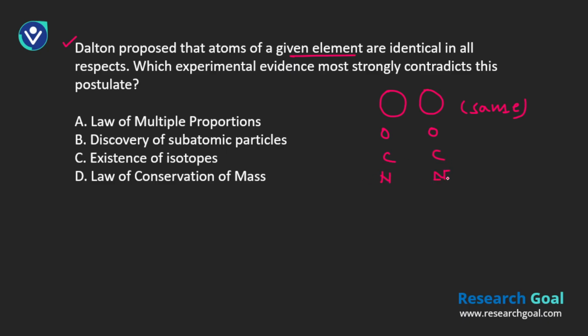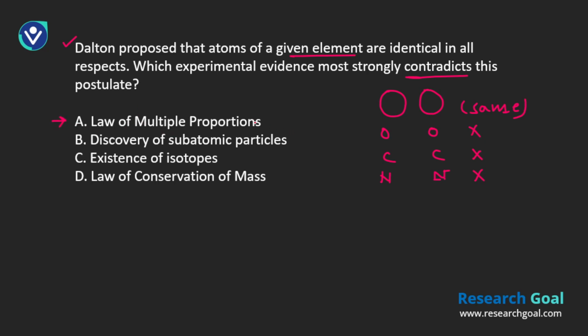That is what he proposed in his theory. Which experimental evidence most strongly contradicts this postulate? What is the evidence that says this is not the case? I hope you're able to now select the correct option. Let's see what options we have.